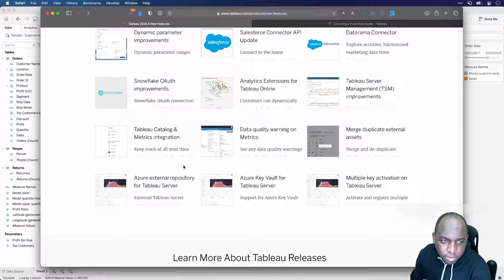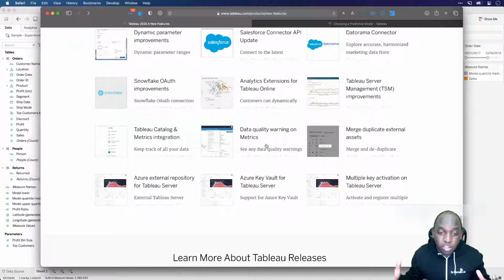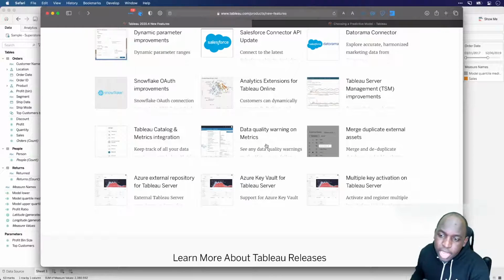A couple of last few things. So we've got Ask Data to look back at. Data quality warning on metrics. This is useful. Data quality warnings are essentially on Tableau Online. When you create one of those metrics, what you didn't have, a bit like in Tableau Prep earlier on, where we didn't see the data quality warnings, you didn't see those in metrics either. So now those are available.